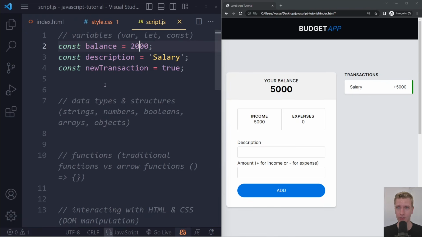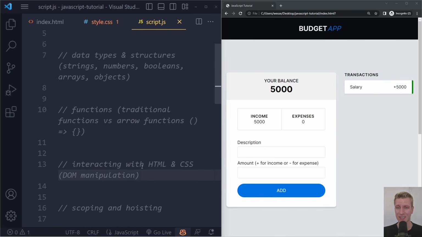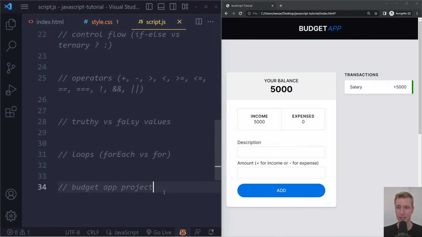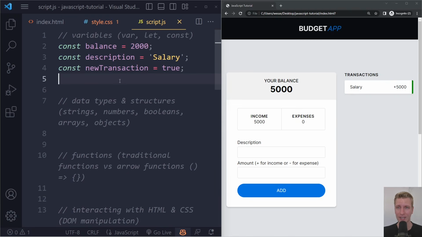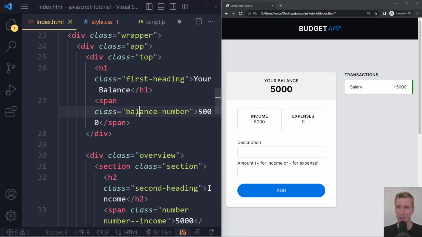So the first thing you need to do, and don't worry, we'll talk more about this interacting with HTML and CSS in a second, and also, of course, when we start actually building the project completely. I just quickly want to give you a demonstration here. Don't worry, it's going to look a little bit strange, but we need to first get a reference to this HTML element, and then we can change its number in here, or its text content, as it's called.